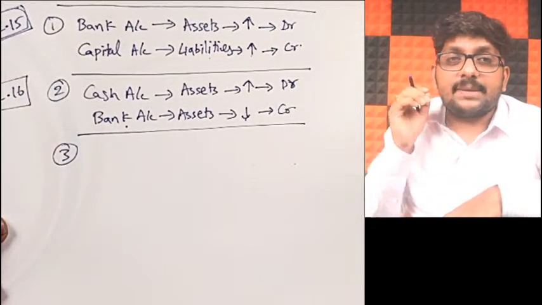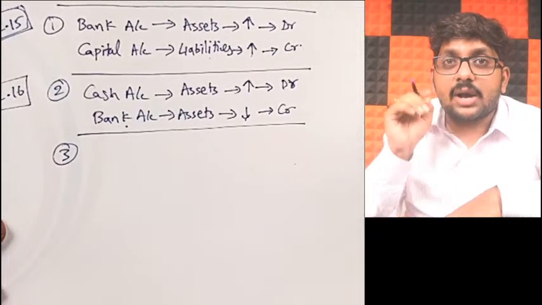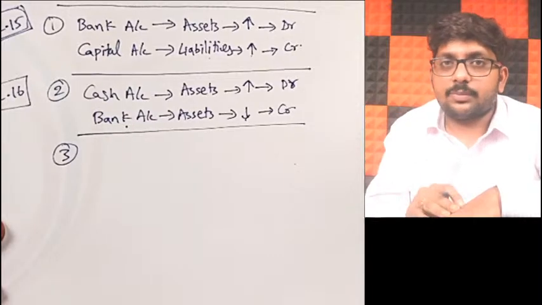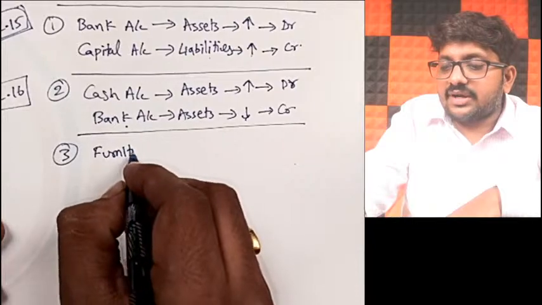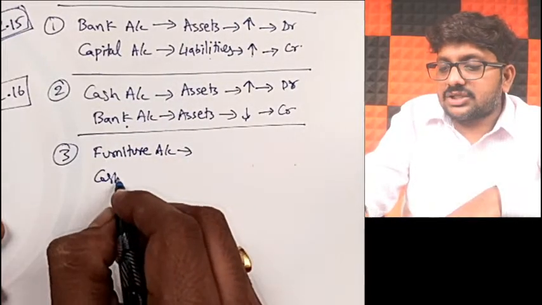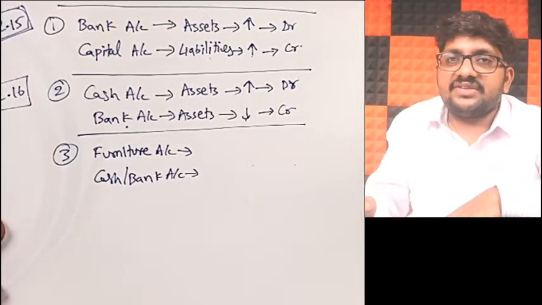But whenever you see purchase, immediately you should not write purchases. You should first think of what you are purchasing. You are purchasing not goods or stock, but an asset. In that case, what will be the journal entry, my dear friends? Which accounts will be affected? Furniture account will be affected, and also cash or bank account will be affected depending on the way that he has paid. So any of these accounts will be affected.